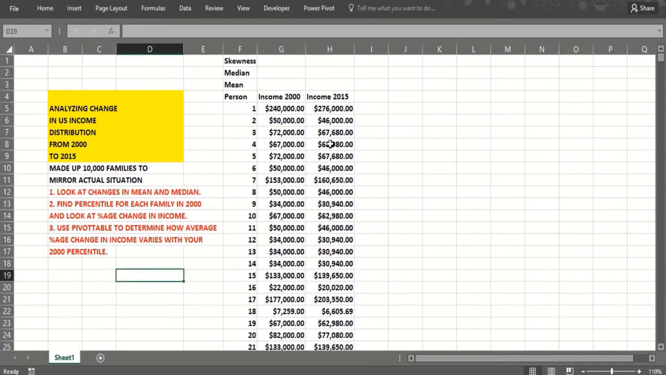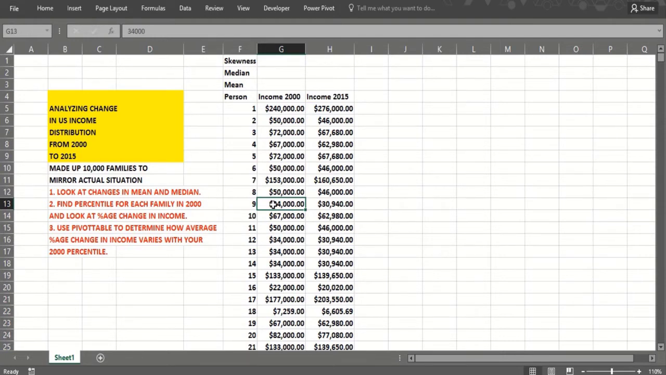Let's assume this is income after being adjusted for inflation. So what we're going to do is look at some crude descriptive statistics, the mean, the median, the skewness. Then we'll look at the percentage change for each of our 10,000 families in income from 2000 to 2015. Then we'll do a pivot table. We'll figure out the percentile rank of each family. Like a $240,000 family ranks maybe 99th percentile, and a $34,000 income family may be the 15th percentile. I actually looked up the percentiles and tried to make this fairly accurate.